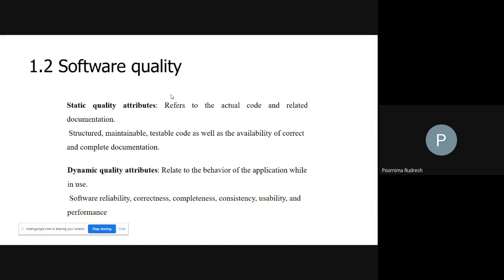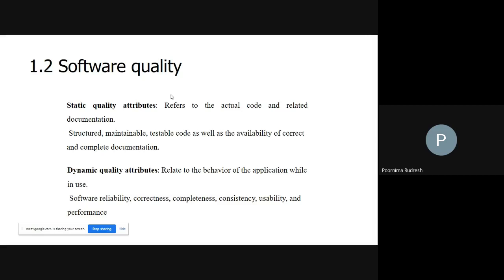And we'll see some other definitions for reliability. The software reliability is the probability of failure-free operation of a software over a given time interval and under given conditions. So this is another definition for software reliability.